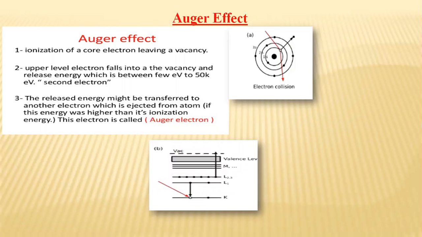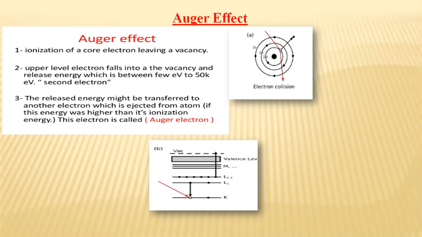This process is a radiationless transition, and the electrons ejected by such radiationless transitions make fat, short tracks in the gas of a cloud chamber.